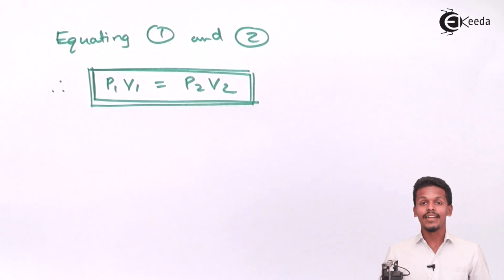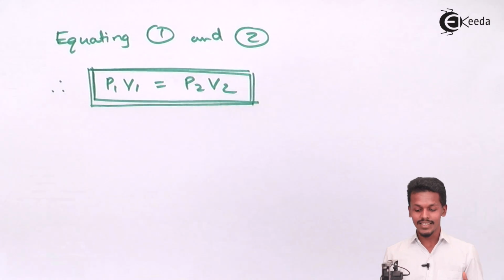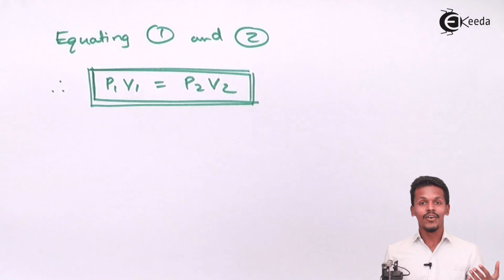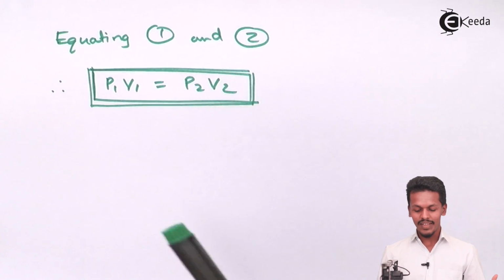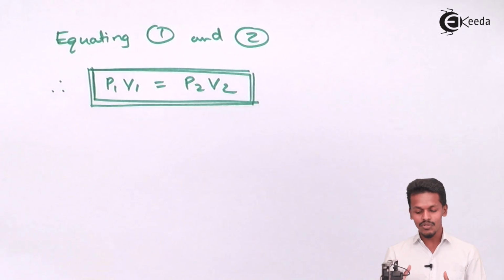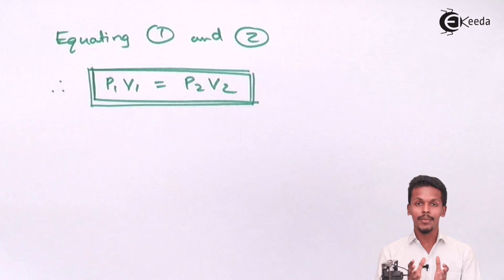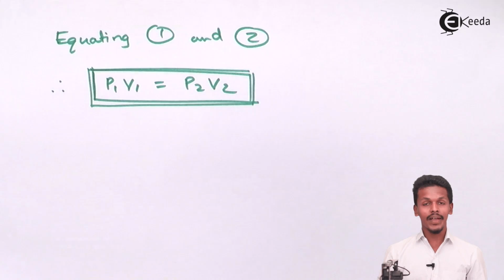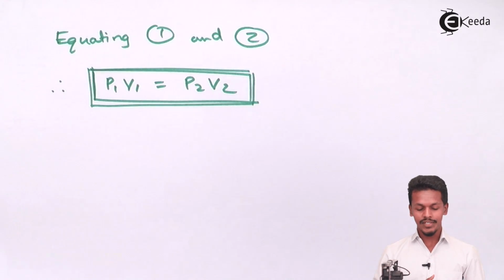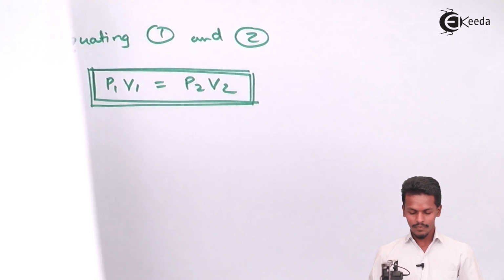It states that at constant temperature and for a given mass of gas, the product of the pressure and the volume remains constant. So this equation can also be verified. This is the mathematical equation that we have represented for Boyle's law, but we can also verify it by experimental conditions. So how? Let me explain that.